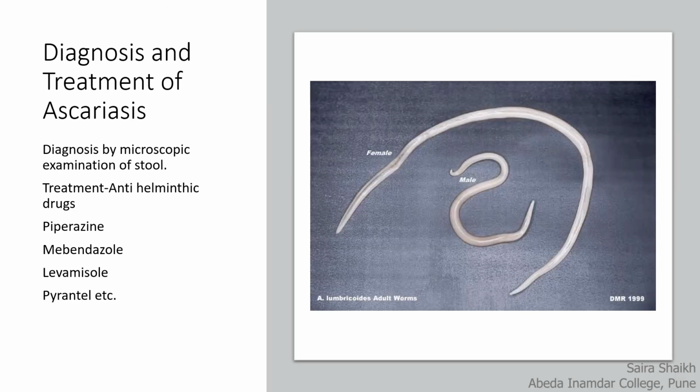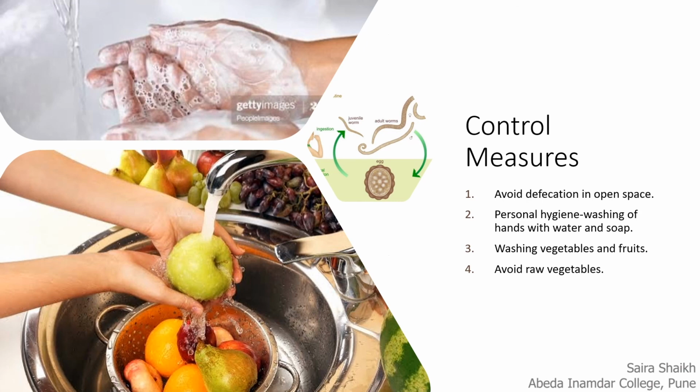Ascariasis is diagnosed by microscopic examination of the stool or fecal matter and is treated with anti-helminthic drugs. The spread of Ascariasis can be controlled by avoiding defecation in open spaces, personal hygiene, washing hands with water and soap, washing vegetables and fruit before cooking, and avoiding raw vegetables. So these help in controlling Ascariasis.